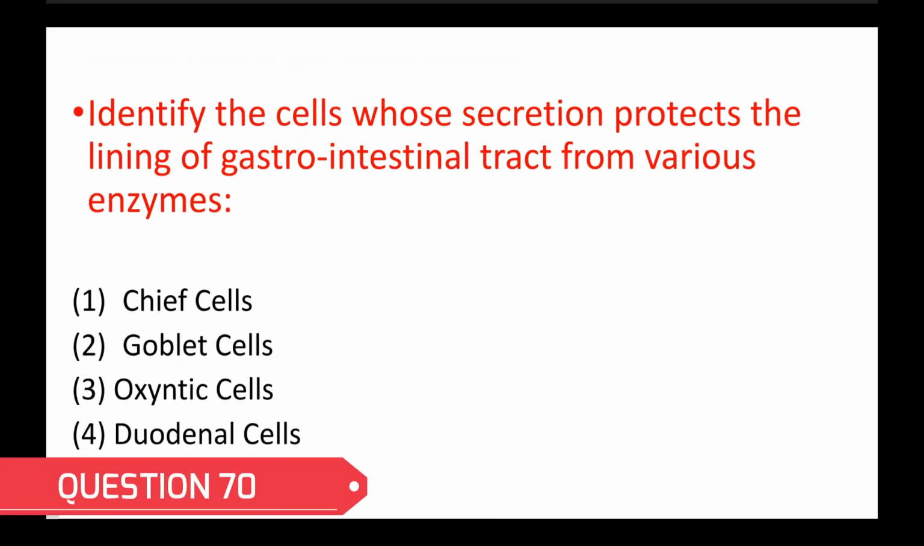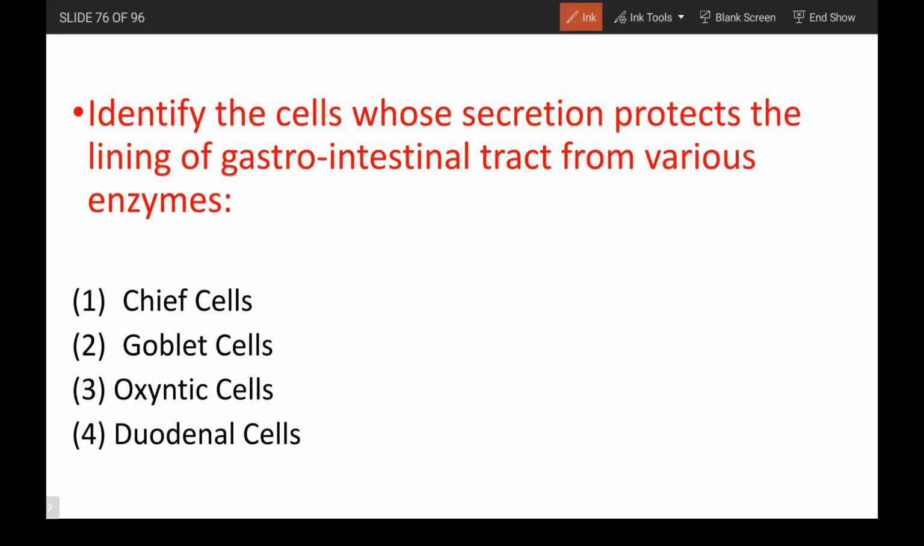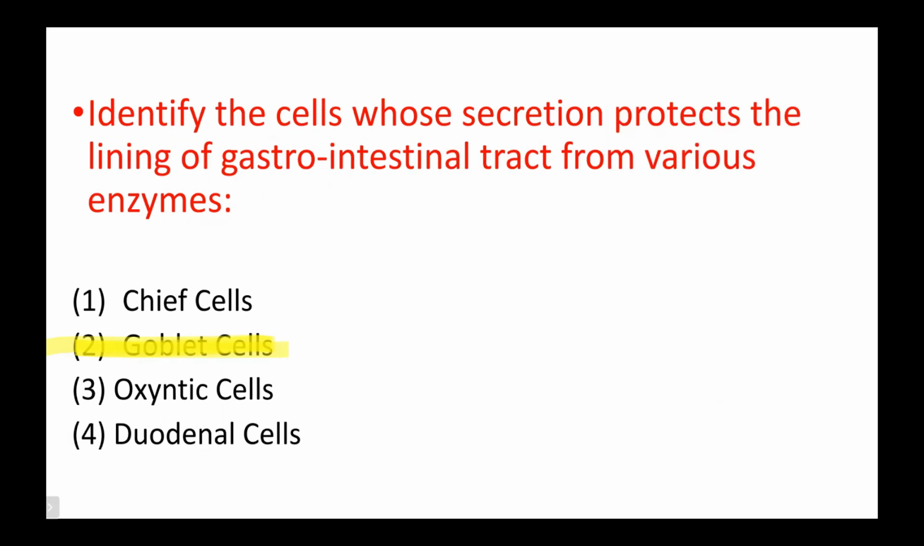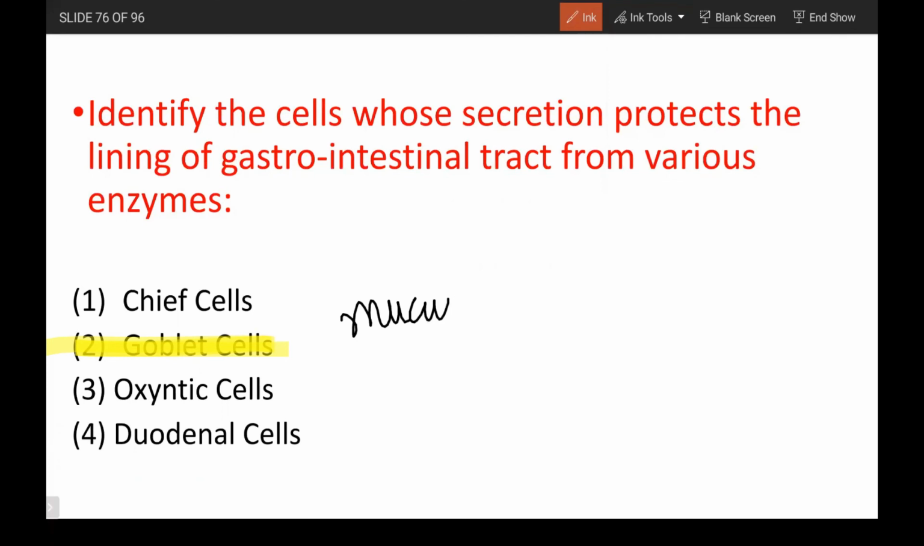Identify cells whose secretion protects the lining of the gastrointestinal tract from various enzymes. Mucus is the one you all know, the mucinous barrier. Mucus is mainly secreted by goblet cells. Chief cells are peptic cells concerned with release of pepsin. Oxyntic cells or parietal cells are concerned with secretion of HCl. So goblet cells are going to protect the stomach wall from being damaged by your HCl, mainly by secreting mucus. Chief cells, peptic cells, other names are very important. Oxyntic cells, parietal cells.